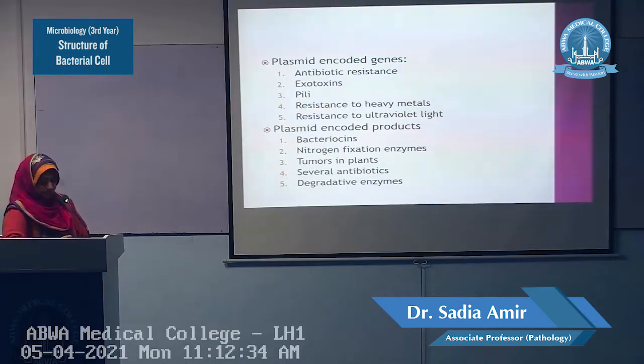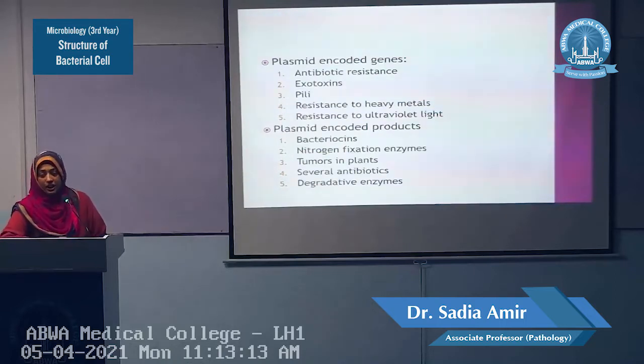Plasmid encode different products. The most important product is the bacteriocins. Bacteriocins are the proteins which have toxic effects. Those bacteria which possess the property to produce the bacteriocins are more lethal. For example, there is one bacteria which is called Escherichia coli. It produces the bacteriocins which are called the colicins. There is another bacteria which is called the Pseudomonas. Pseudomonas produce the pyosins which are also bacteriocins.